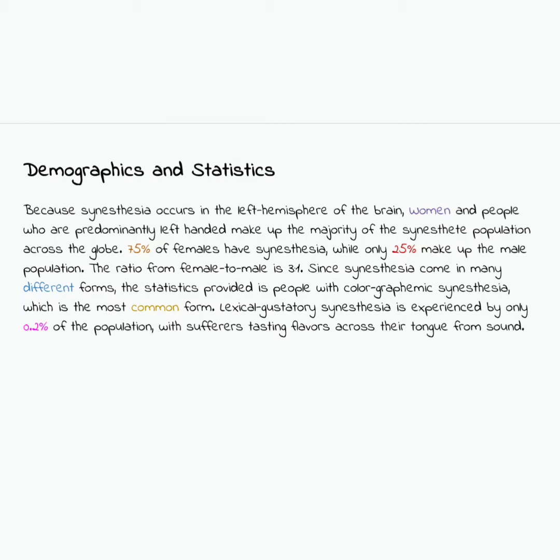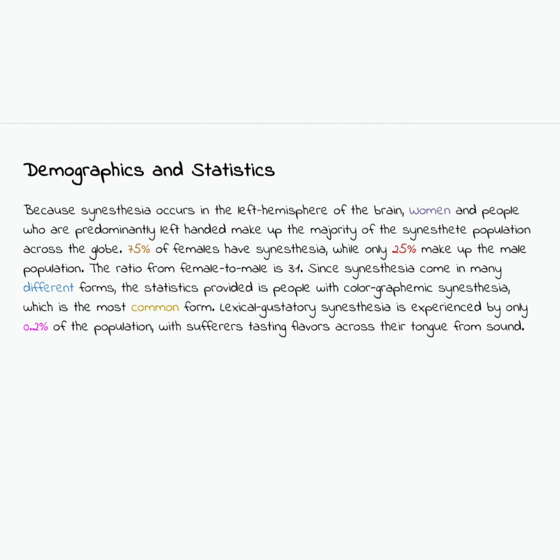Demographics and statistics. Because synesthesia occurs in the left hemisphere of the brain, women and people who are predominantly left-handed make up the majority of the synesthete population across the globe. 75% of females have synesthesia, while only 25% make up the male population. The ratio from female to male is 3:1.